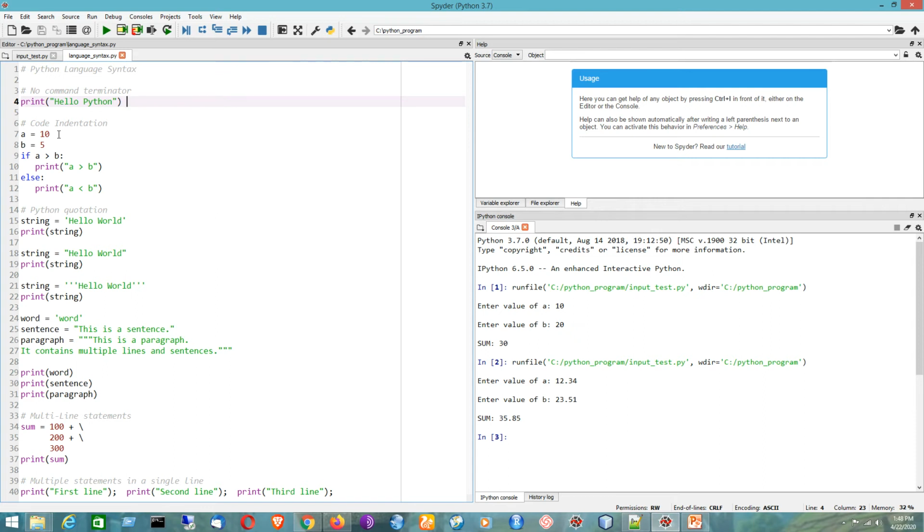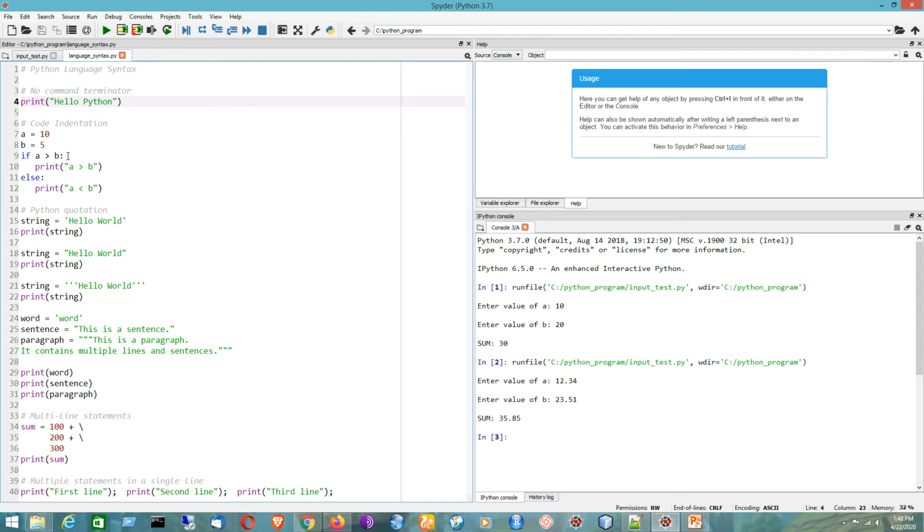Now if I am to put the if and else part, like if a greater than b, I'll be printing the statement accordingly, like print a greater than b. Otherwise, that is the else part, it will print a less than b. But the thing is that after writing the relational operator part with respect to the if statement, I have not used any curly braces, the opening brace and the closing brace, like in C++ or Java.